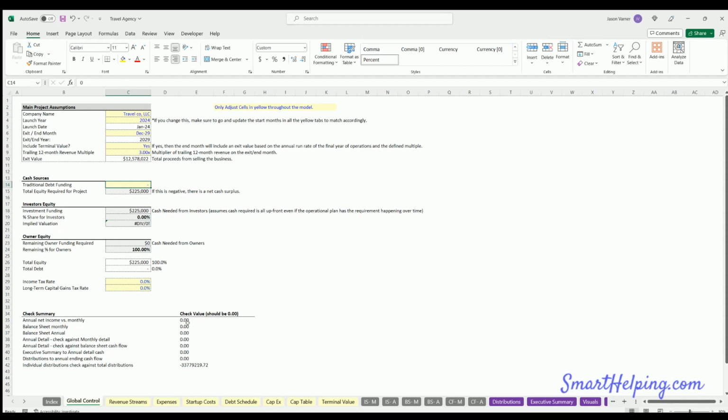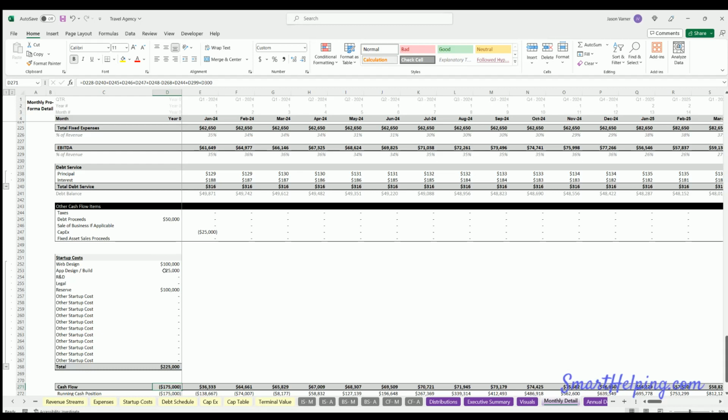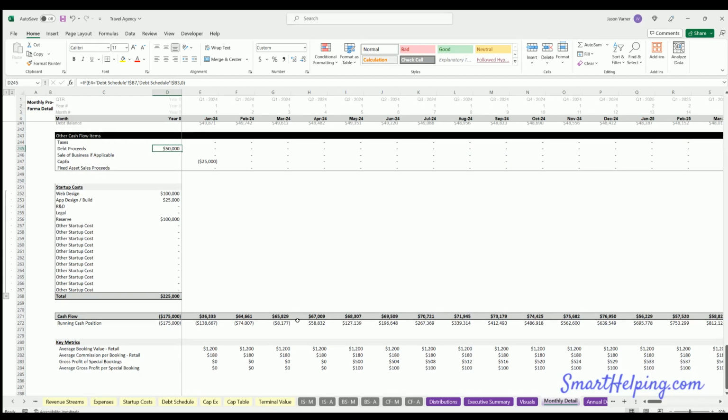So let's say we want to take out some debt. Go 50,000 here. Now don't worry about these div errors. I haven't finished filling out everything yet. So if I fill that out, you can see on the monthly detail, we now have debt proceeds coming in of 50. That's going to offset this total cash requirement.